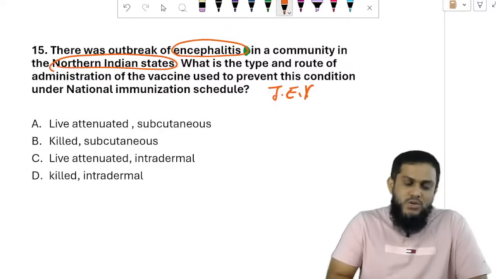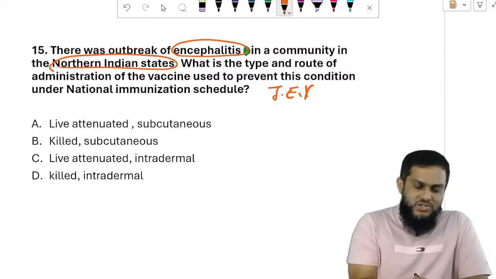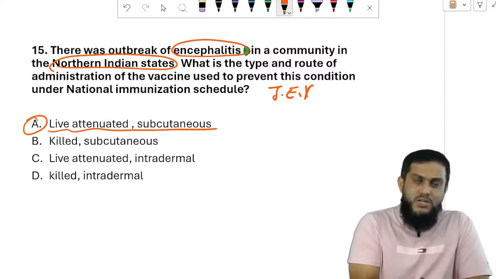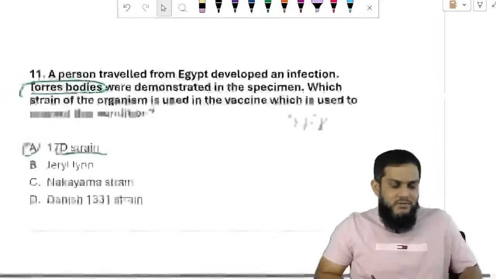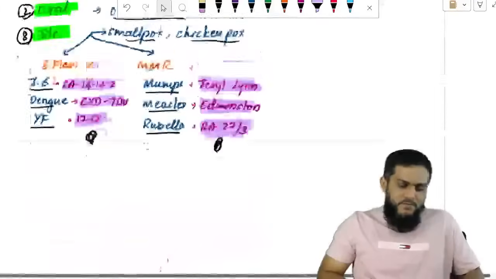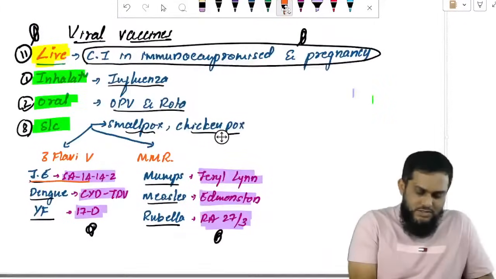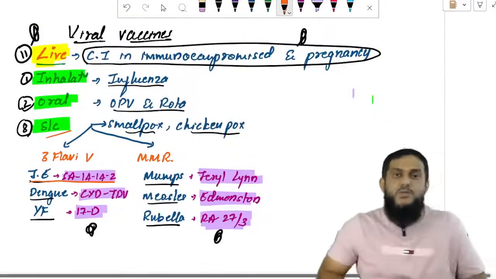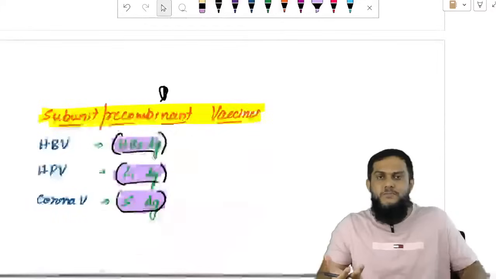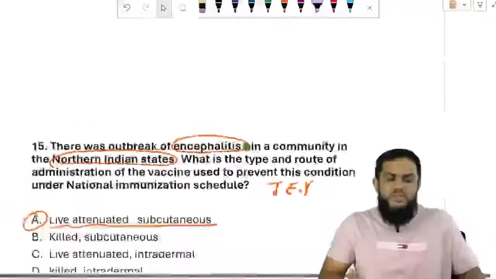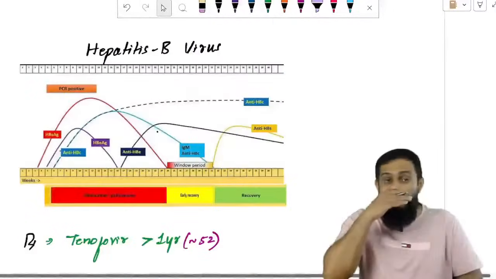What is the type and route of administration of the vaccine? You know, JE virus, just now I told, is a live vaccine given via subcutaneous route. We have written it here, see here. JE virus, live vaccine, subcutaneous route. And yellow fever virus, 17D strain. All the questions have been asked and answered. Moving on to the next questions.